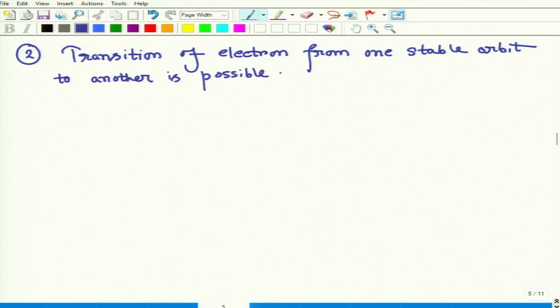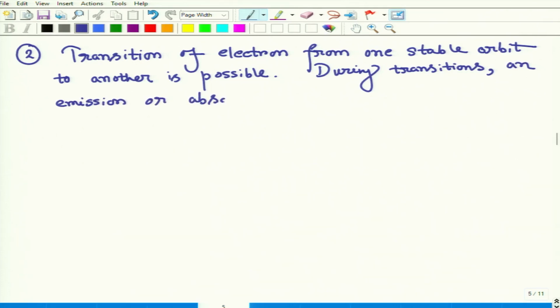Transition between two stationary orbits is possible, and during transitions an emission or absorption of radiation occurs.